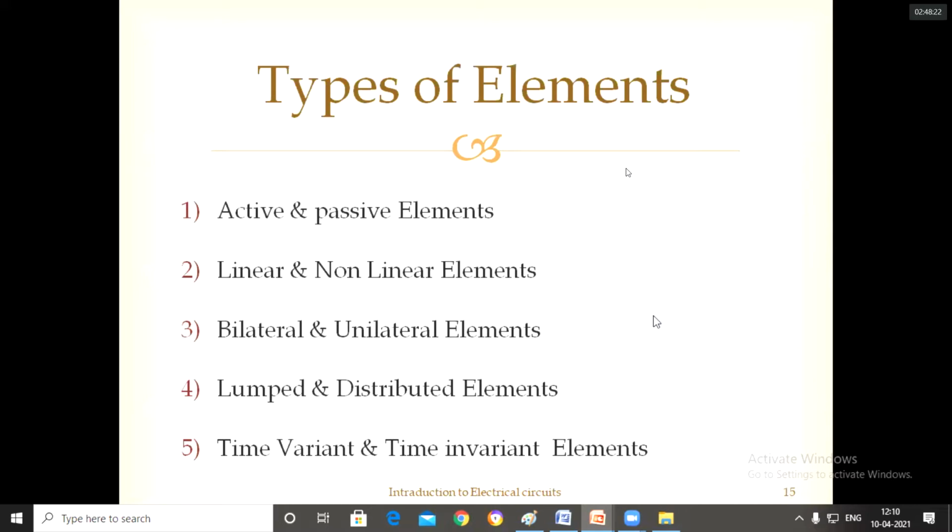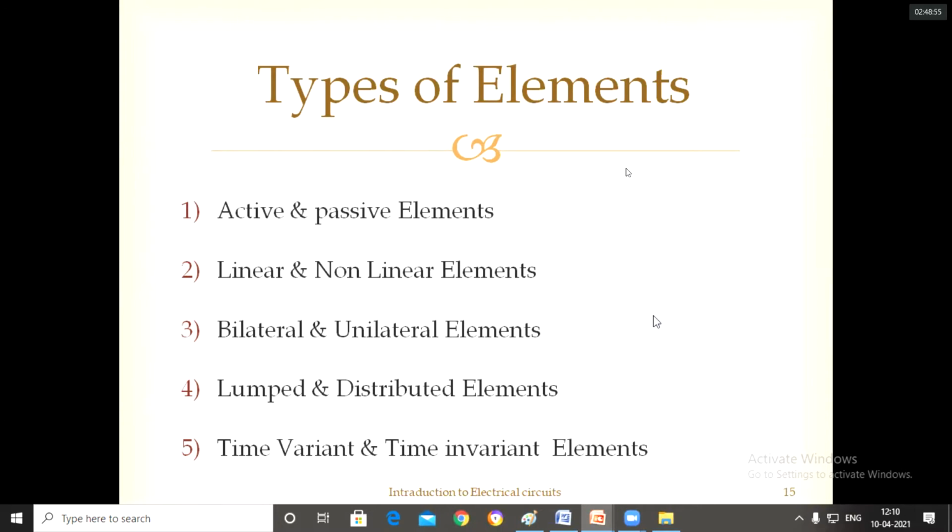So in this class, I want to discuss the types of elements. Basically, the elements are classified into five types: active elements and passive elements, linear and non-linear, bilateral and unilateral, lumped and distributed, time variant and time invariant.